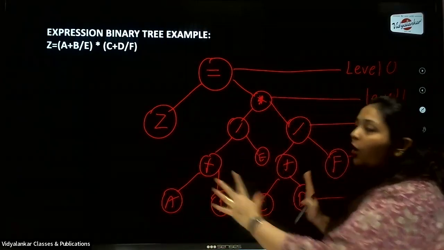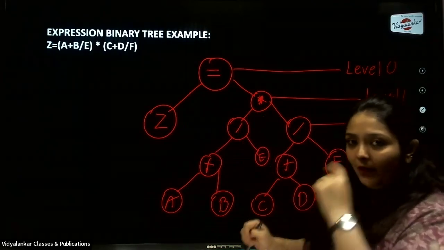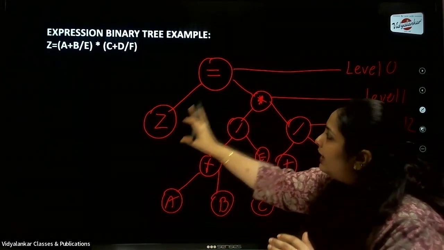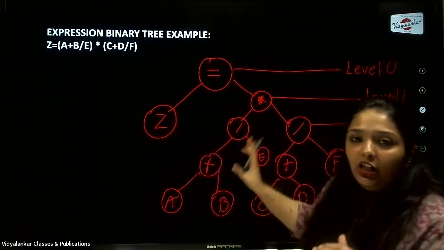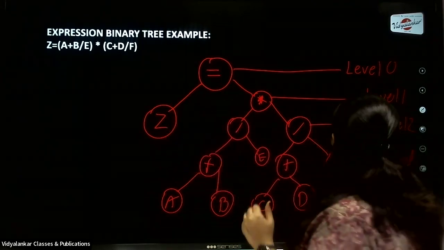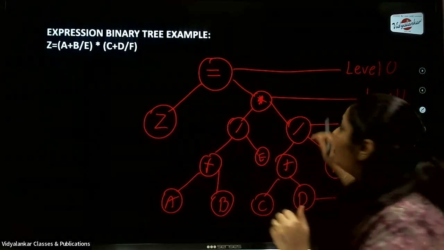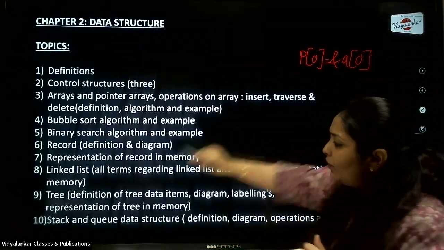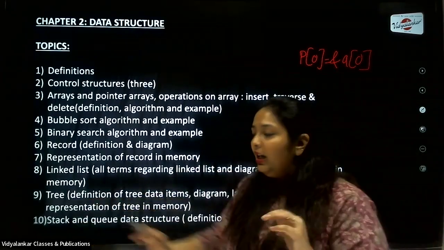So now you know how to construct an expression binary tree. What are the requirements? Don't forget to correctly identify the left and the right child of the node, and don't forget to mention the levels which are there in the node. Okay, so going back, that's about the tree.